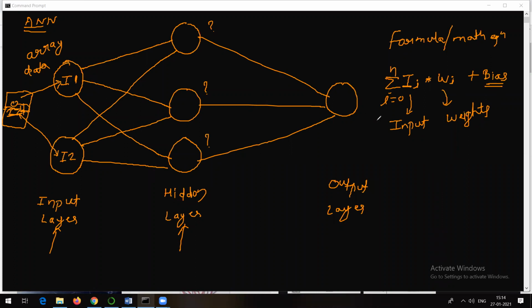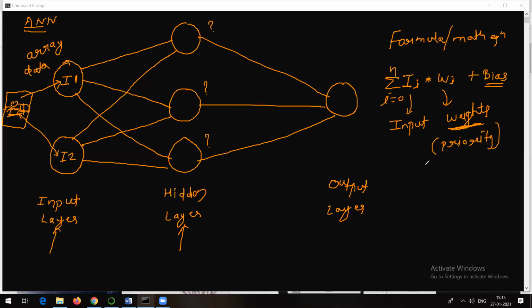Okay. What is weight? Weight is nothing but any random value that we have assigned to the neurons. There are going to be some random values which we assign to neurons, because initially we are not aware of the weights. Weight is nothing but how much importance should be given to a particular neuron. Initially it is going to be random because we are not aware of how much importance should be given to any neuron. It's like a priority. Whenever I say weights, I mean to say it is a priority.